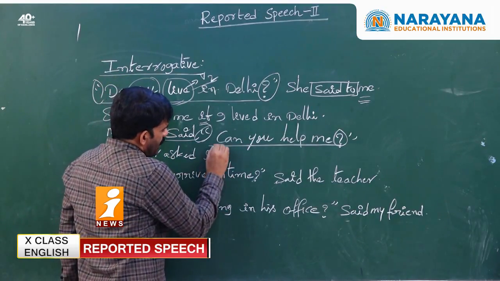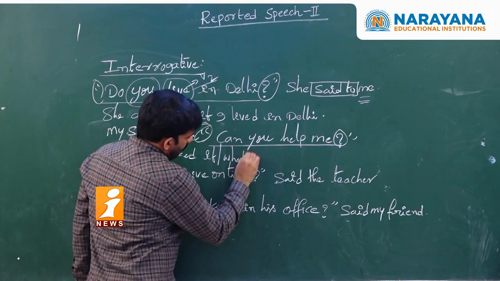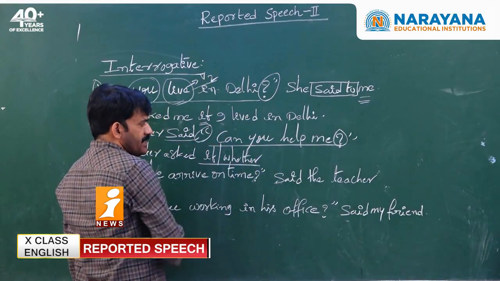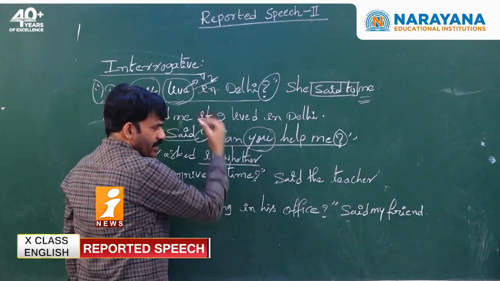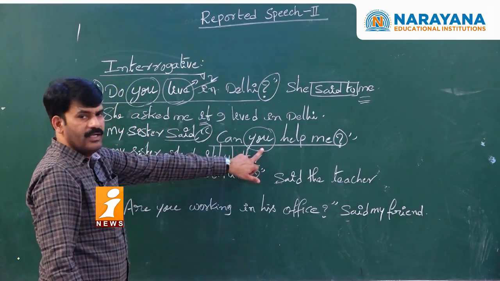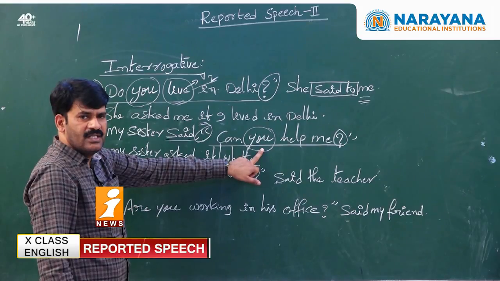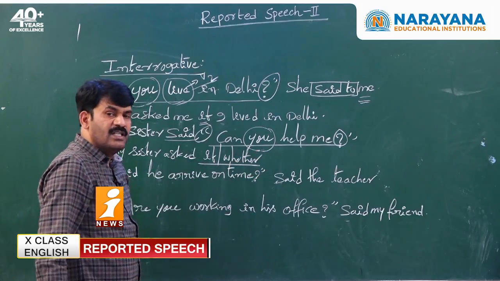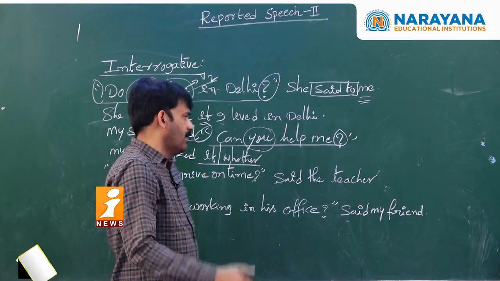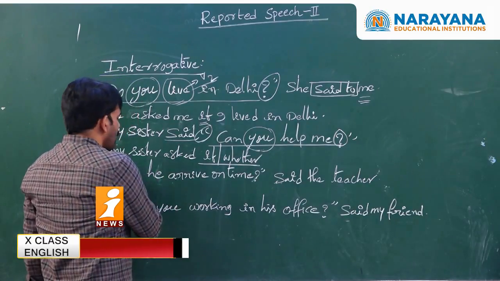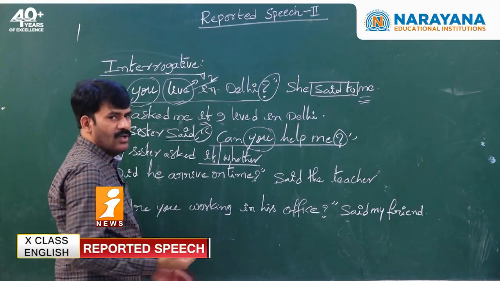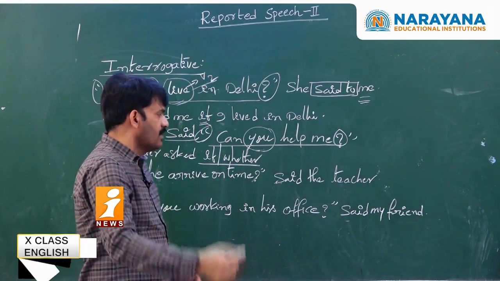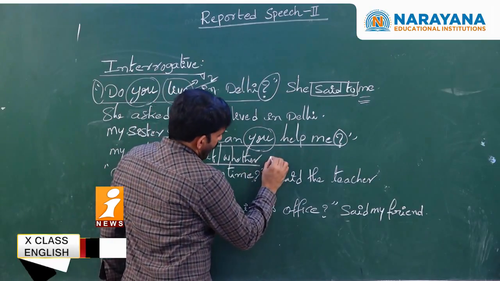So I take if or whether. If or whether can be used as a conjunction. Once after writing the conjunction, what am I supposed to do? I need to take the subject of reported speech. What is the subject of reported speech here? Second person. Whenever second person is given, you need to depend always on the object of reporting verb. What is the object of reporting verb? My sister said, there is no object. When there is no object, imagine that there is an object, me. Then you write whether my sister